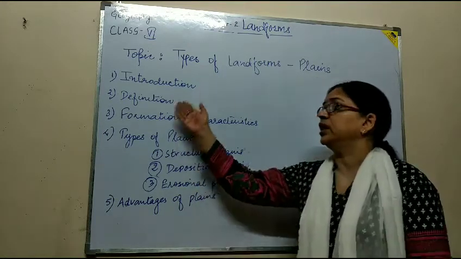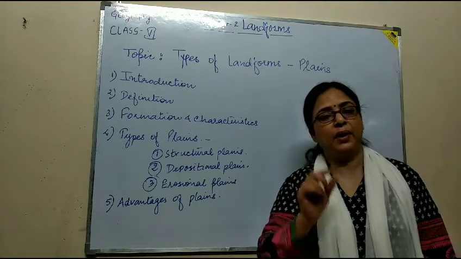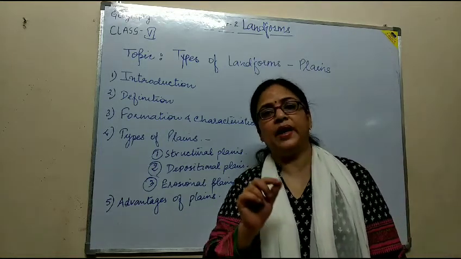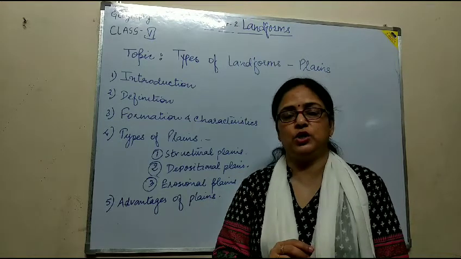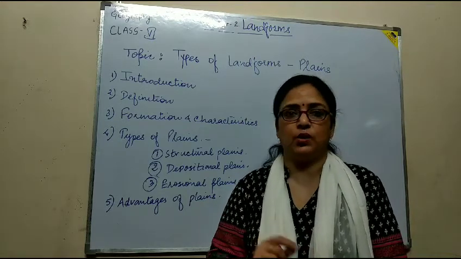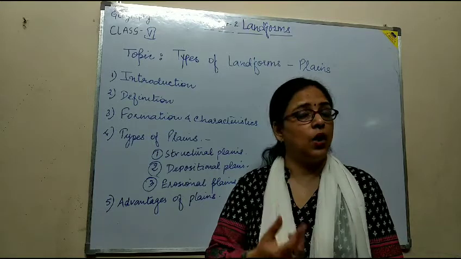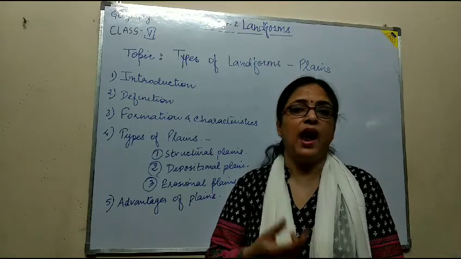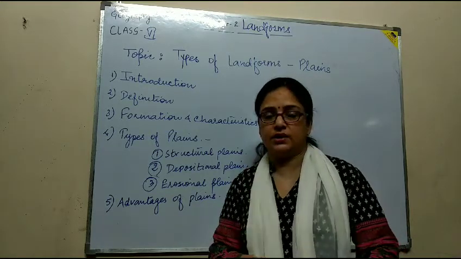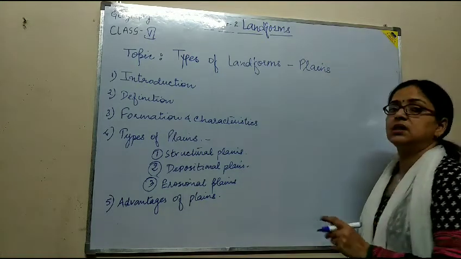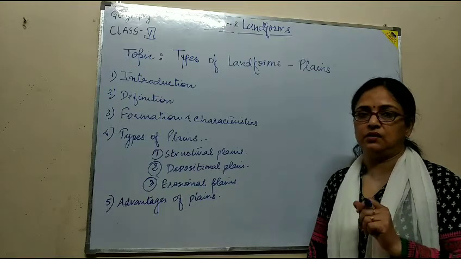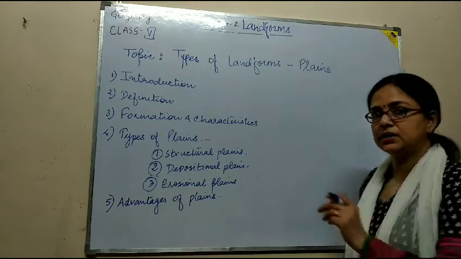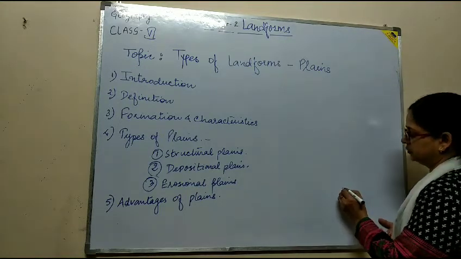So, what is the definition of a plain? A plain is a comparatively level surface of land at low elevation from the sea level. Now I used the words sea level and elevation. Elevation means the height of a place from the sea level. You will better understand by this.